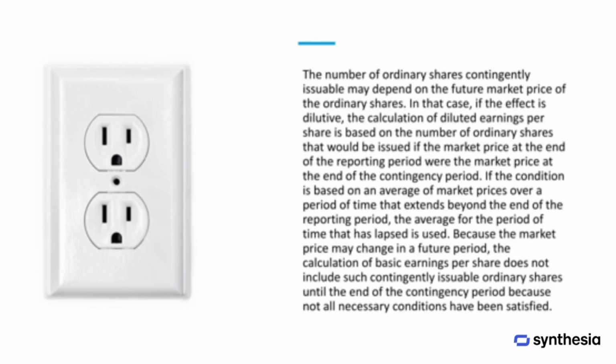The number of contingently issuable ordinary shares may depend on the future market price of the shares. If the effect is dilutive, diluted earnings per share are calculated based on the number of shares that would be issued if the market price at the end of the reporting period equaled the market price at the end of the contingency period. If the condition is based on an average market price over a period extending beyond the reporting period, the calculation uses the average for the portion of the period that has passed. For basic earnings per share, these shares are not included until the end of the contingency period, since the necessary conditions have not been fully met.